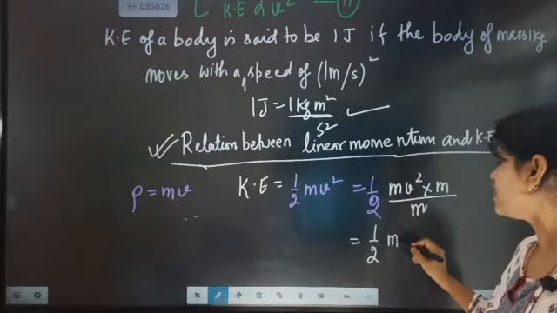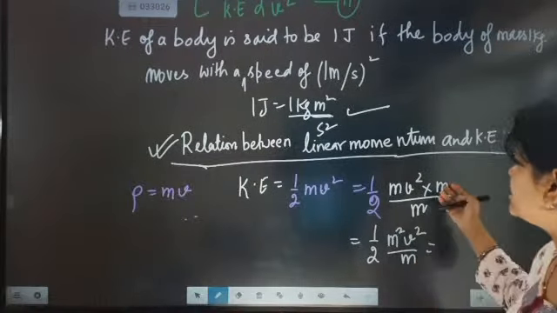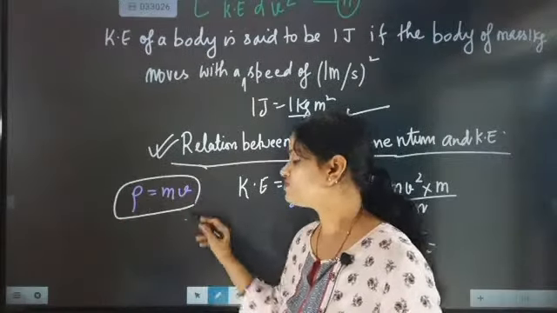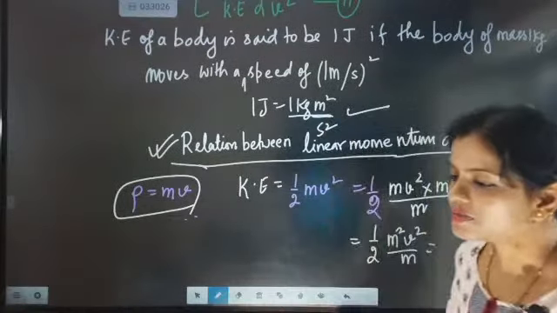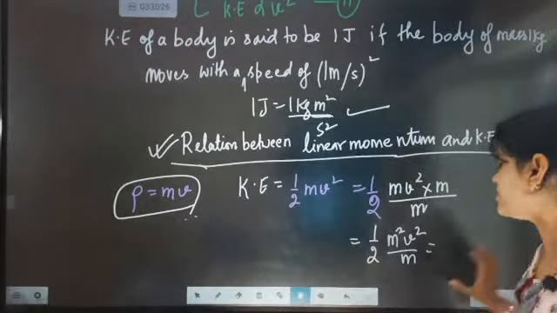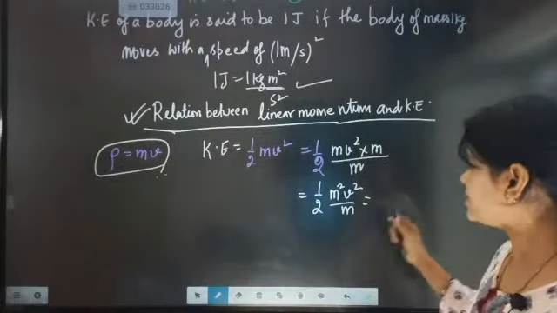So here, half m square v square by m will be there. I multiplied m up and down because linear momentum is mass into velocity, so we have written like that.